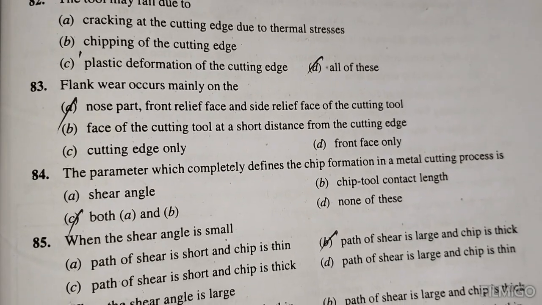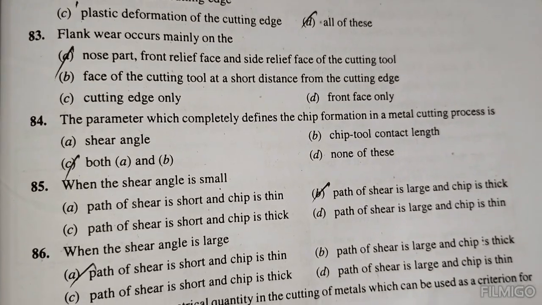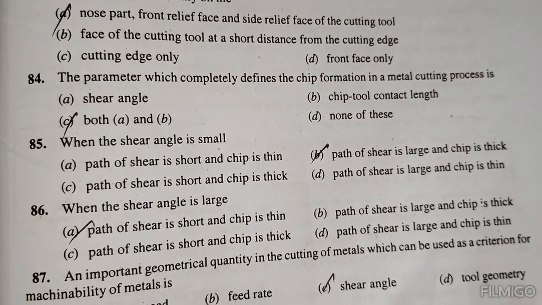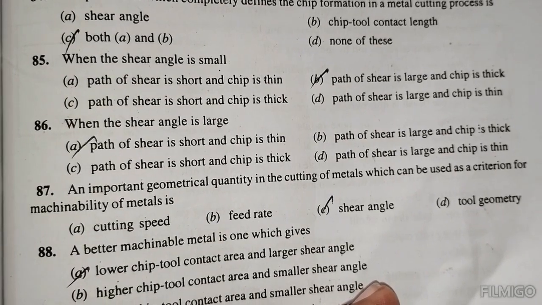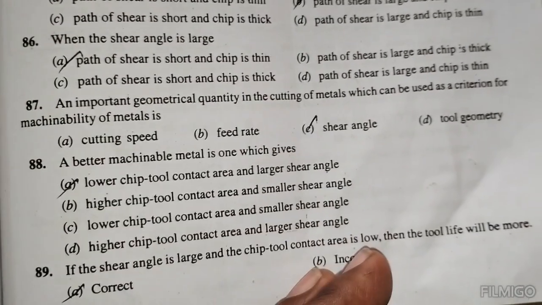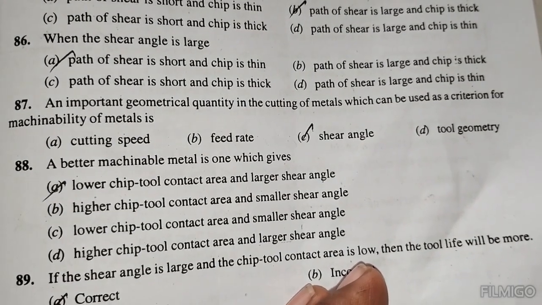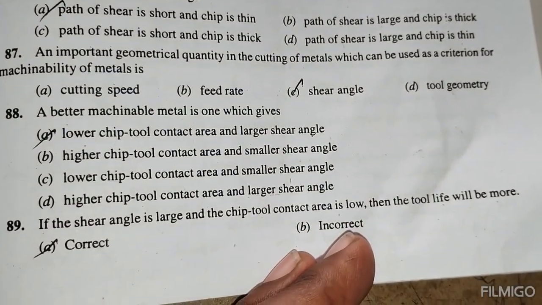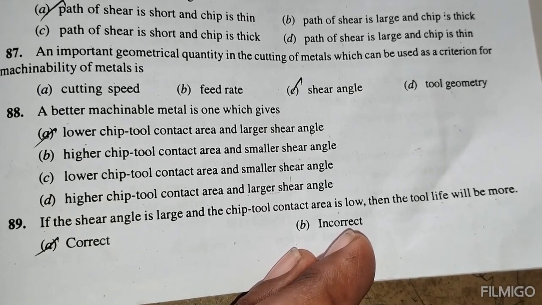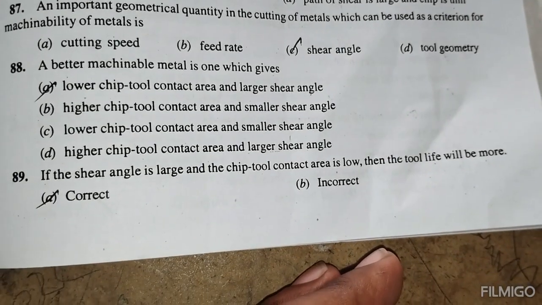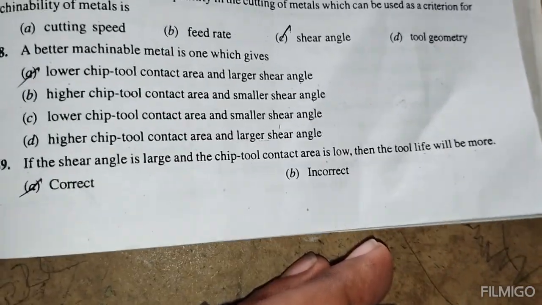The parameters which completely define the chip formation in the metal cutting process are both A and B: shear angle and chip tool contact length. When the shear angle is small, the path of shear is large and the chip is thick. When the shear angle is large, the path of shear is short and the chip is thin. An important geometrical quantity of the metal cutting process which can be used in the evaluation of machinability of metal is the shear angle. A better machinable metal is one which gives a lower chip tool contact area and a larger shear angle. If the shear angle is larger and the chip tool contact area is low, then tool life will be more, correct.